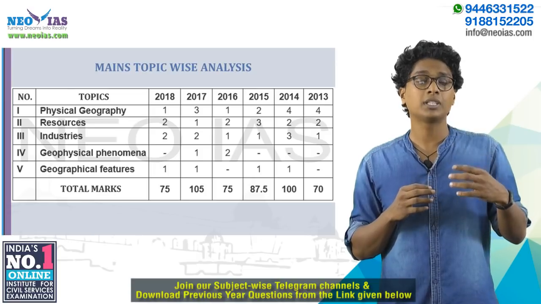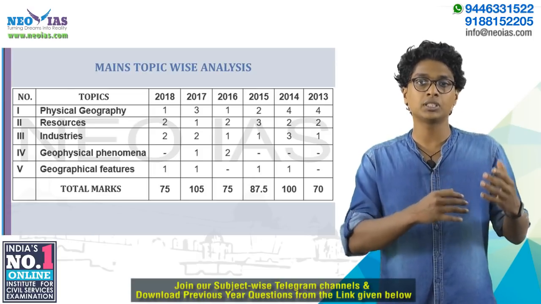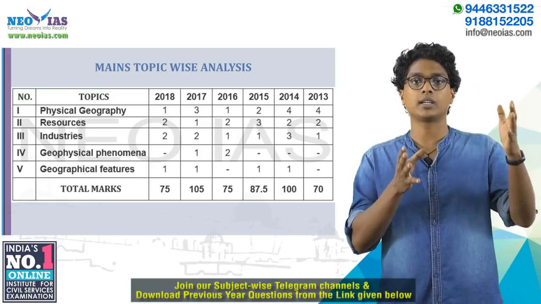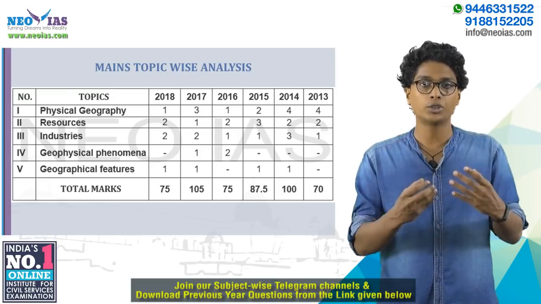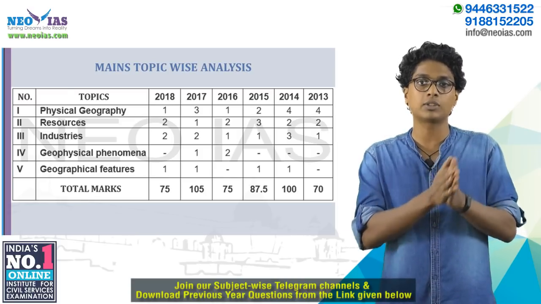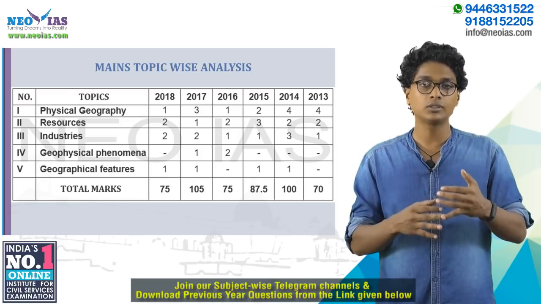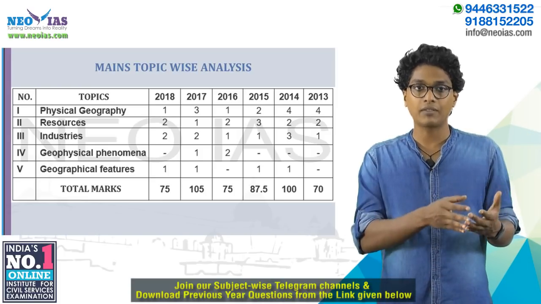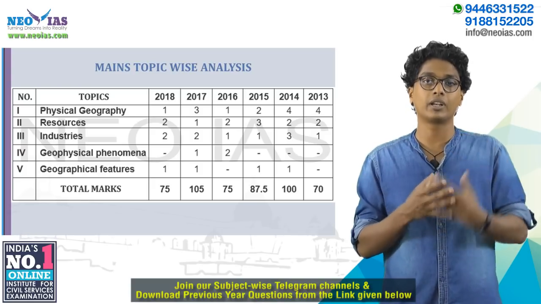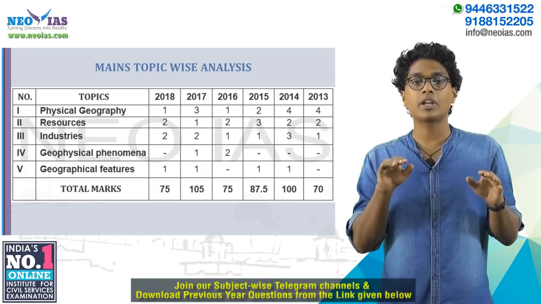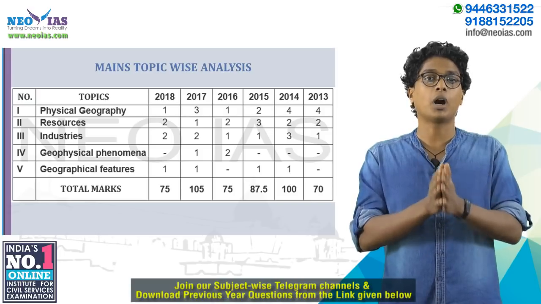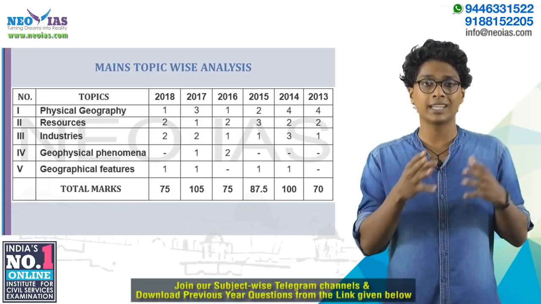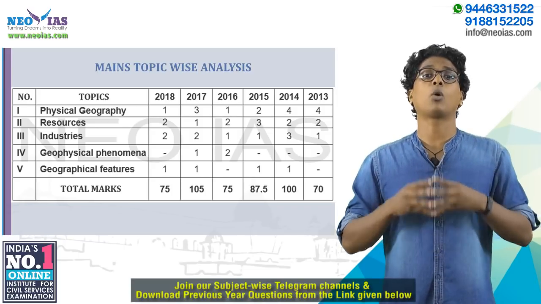From the same topics which we have studied for our prelims, we'll be getting questions for your GS1 mains, starting with physical geography, like geomorphology, climatology, oceanography. We'll be having questions asked from these areas. And also resources and industries attain more importance for your mains than for your prelims. And then we have geophysical phenomena as well as geographical features. As you can see here, on an average, around 75 to 105 marks will be asked from geography for your GS1.